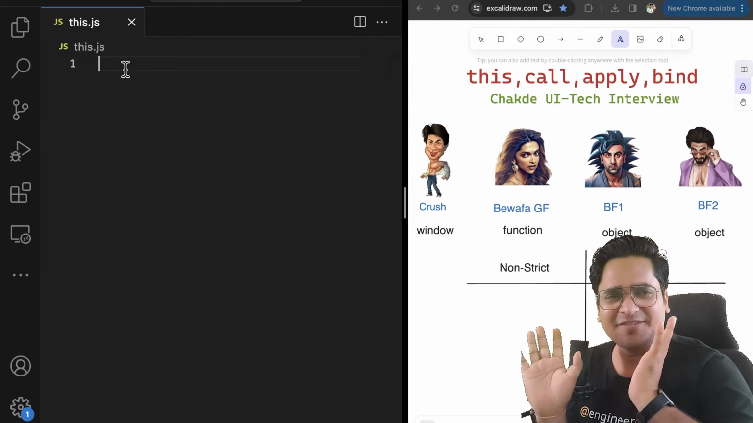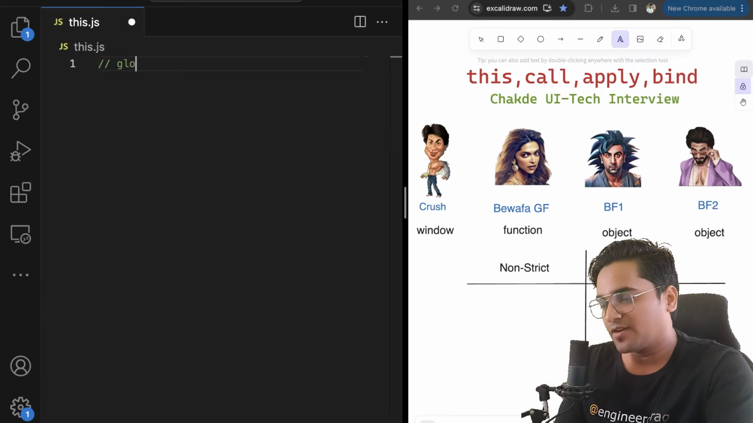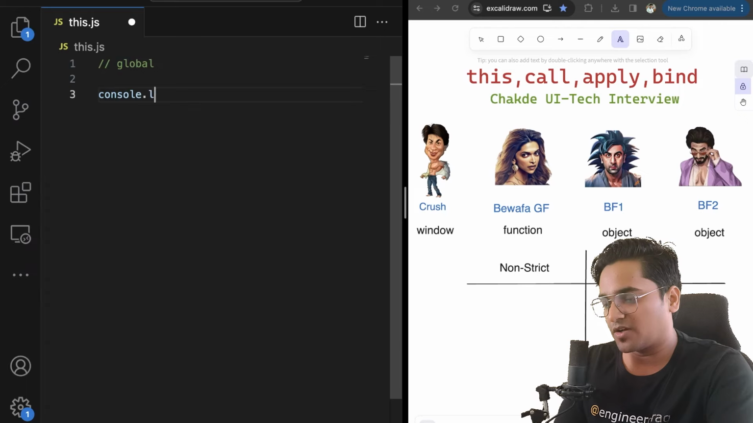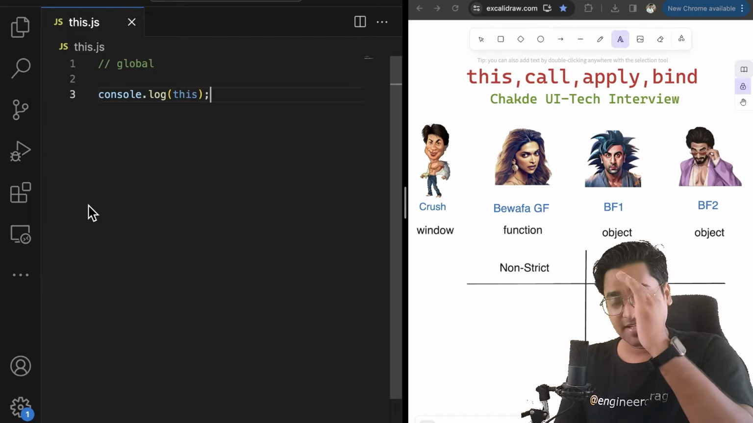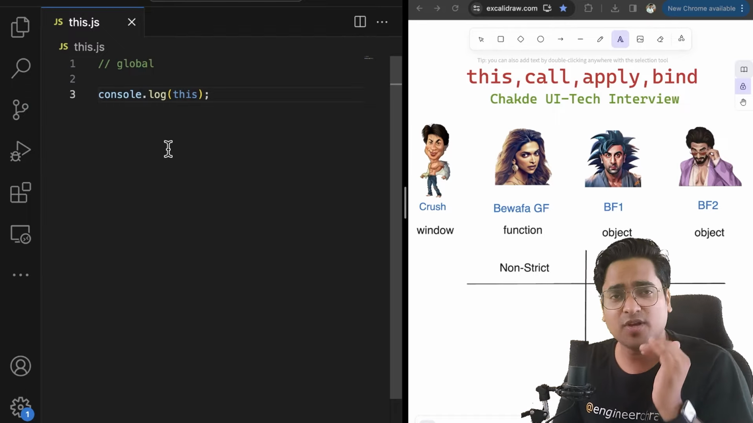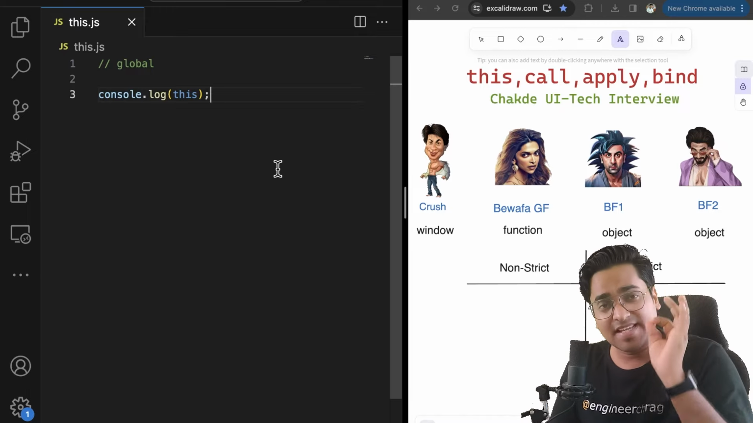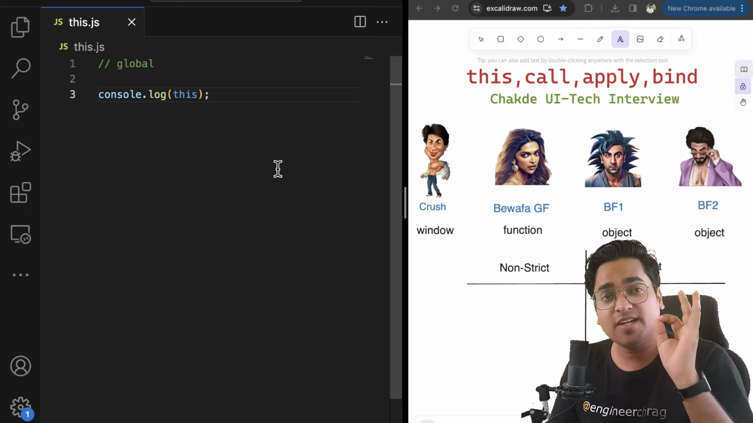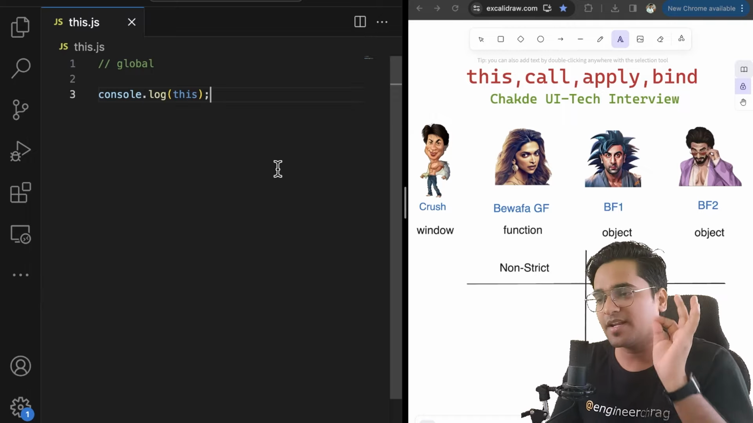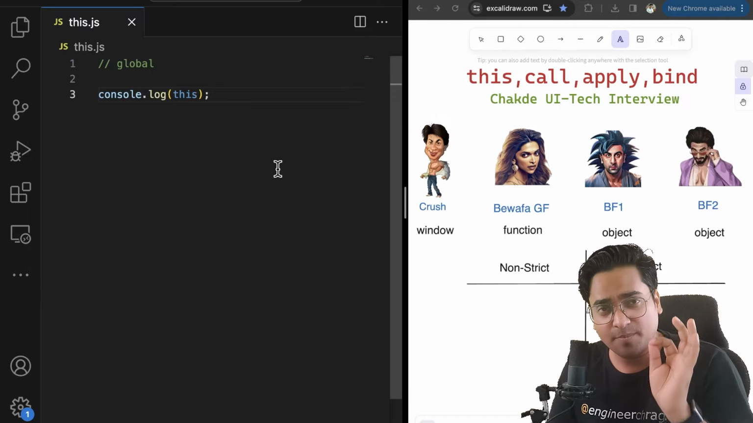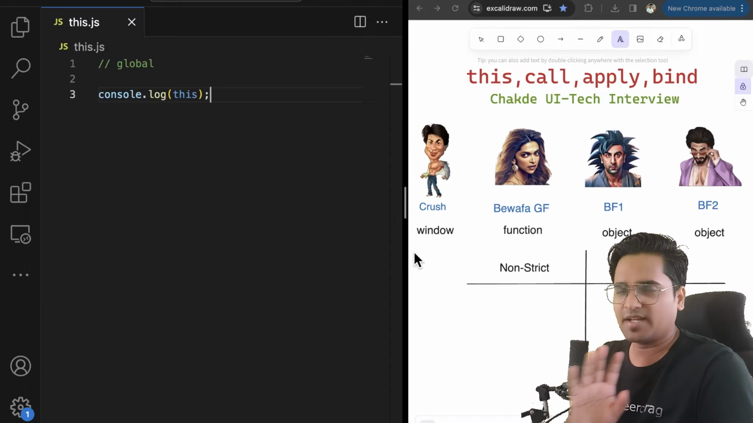This is the entire love story of a bewafa girlfriend. So let's understand. Whenever we call this with console.log in the global space, when nothing is there, at the root itself, and you are trying to access this, remember one simple thing: your this is always going to point to an object or undefined. In the entire story, you have to always remember that this is going to point to an object or undefined. Now, your crush is also an object, which I will tell you shortly.